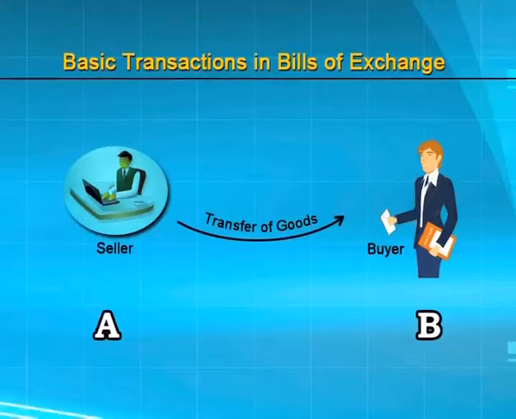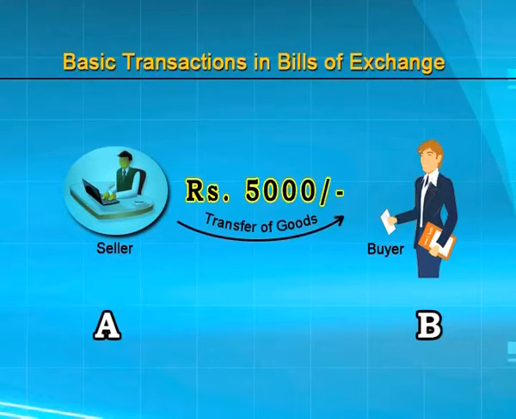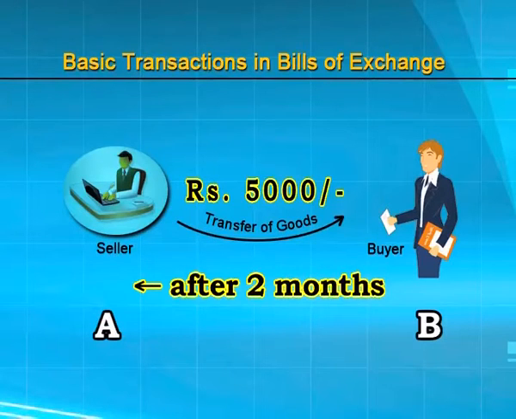I would like to add to this. Sir has absolutely told that there are three parties in it. To get it much more clarified, let's take an example. Suppose there are two persons, A and B. A is the seller of the goods and B is the buyer of the goods. Say that A sold goods of rupees 5,000 to B with a condition that B is going to make the payment of that amount after 2 months.